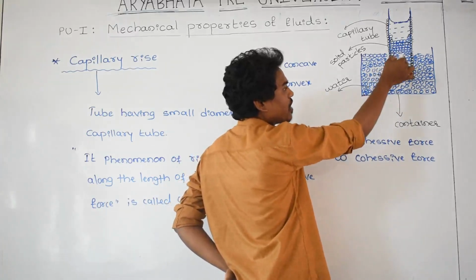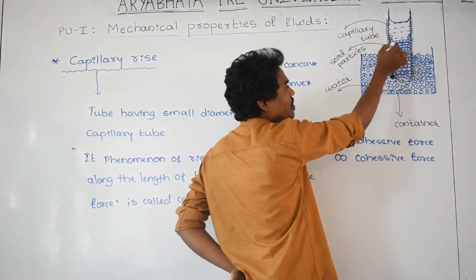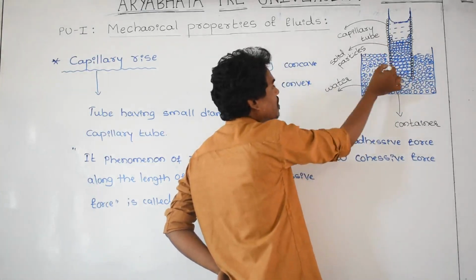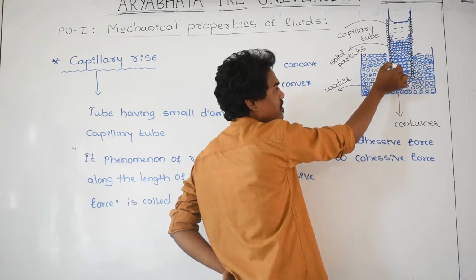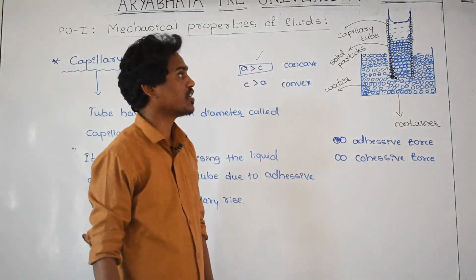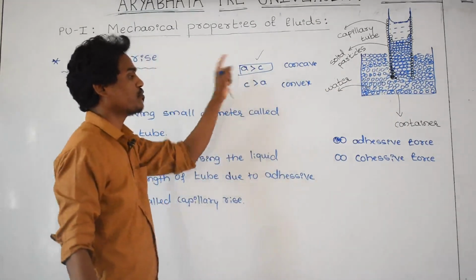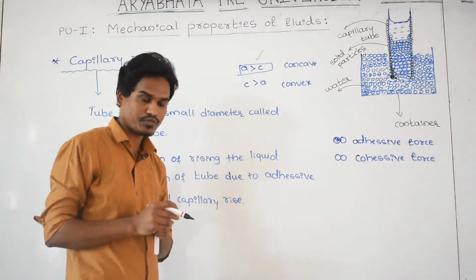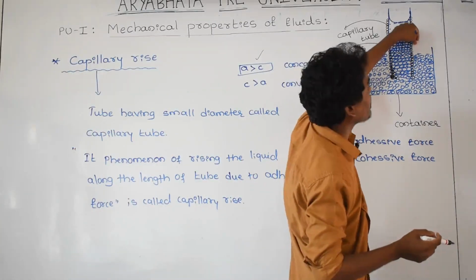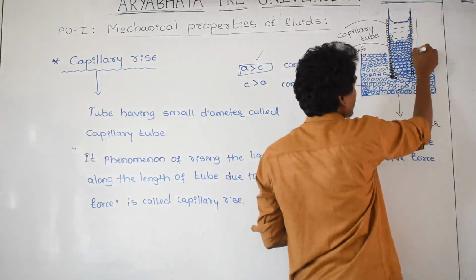Again glass particle, water particle, adhesive force upward, and water, this is cohesive. Adhesive is greater than cohesive, so this water particle rises here. The phenomenon goes on continuously. As a result, along the length of the tube, the water is rising up because the adhesive force is greater than the cohesive force. And how do we find out how much length the liquid rises in the tube? That is h. We can find that also.